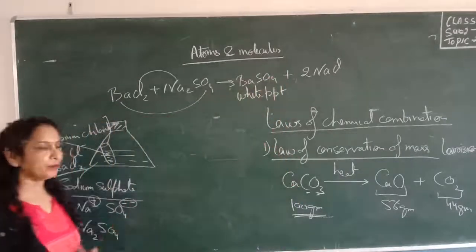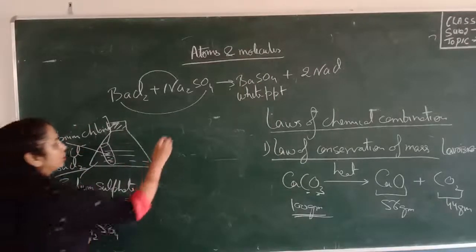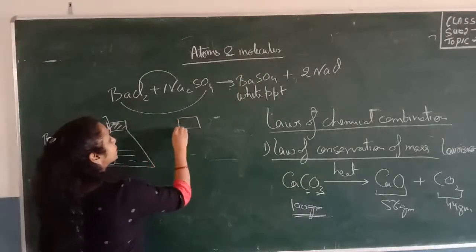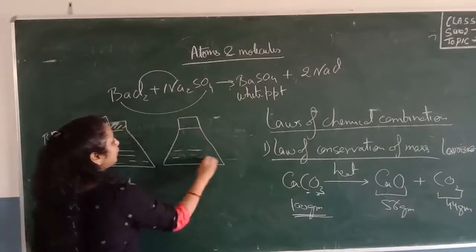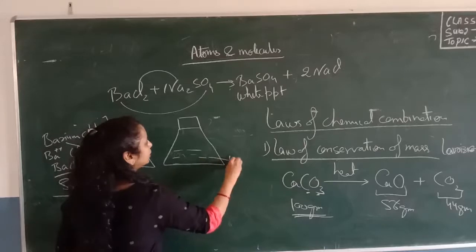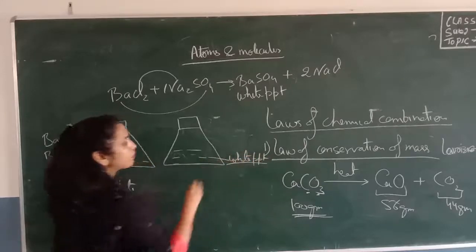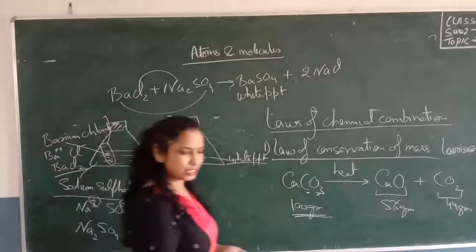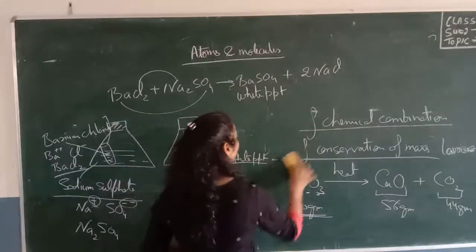So actually, when we drop this test tube into this solution, the reaction takes place like this, and after the reaction we get the white PPT here. PPT is the precipitate, and a precipitate is just like the curd we form at home.